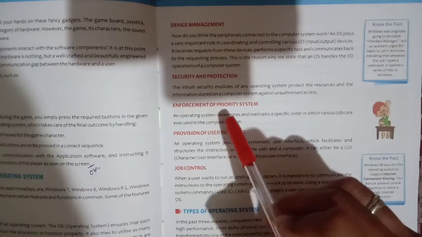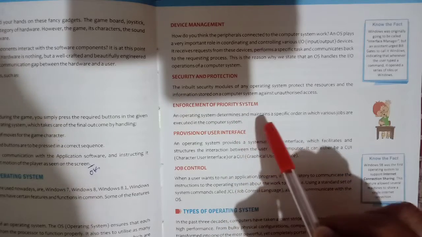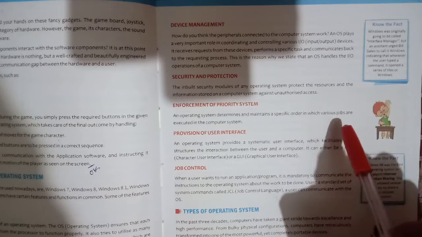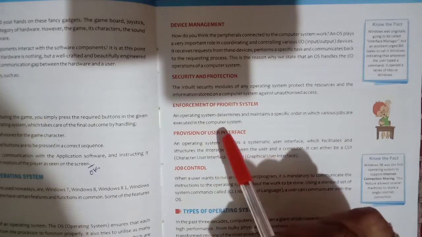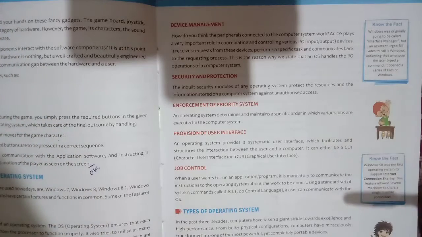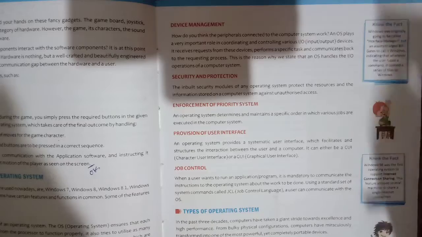Enforcement of priority system. An operating system determines and maintains a specific order in which various jobs are executed in the computer system. It means at a particular time you can do many works at a time.